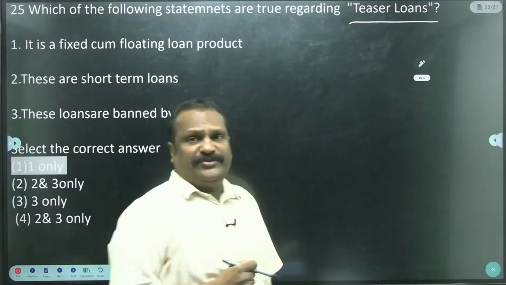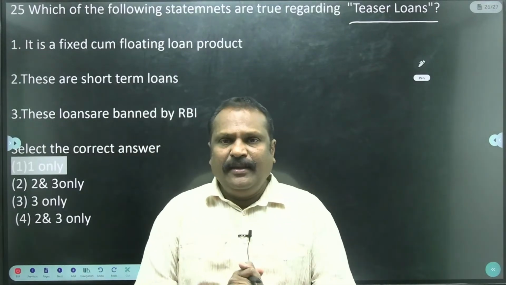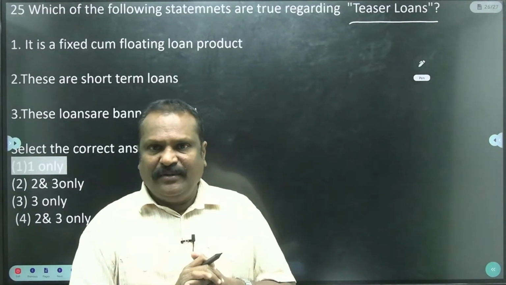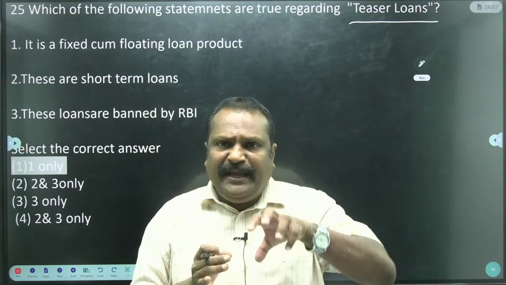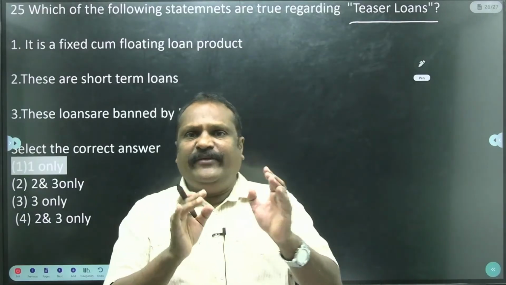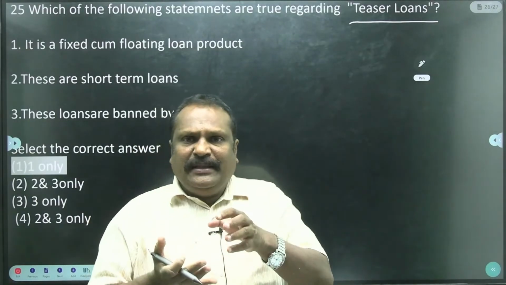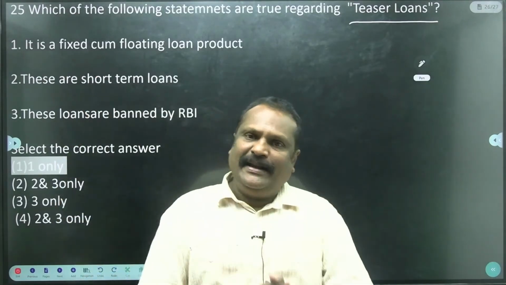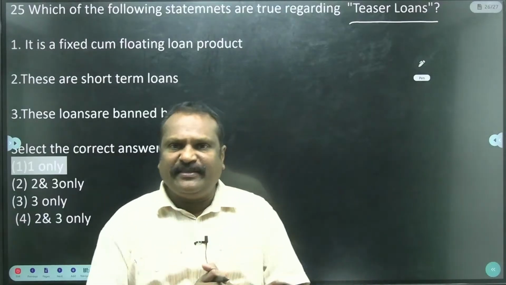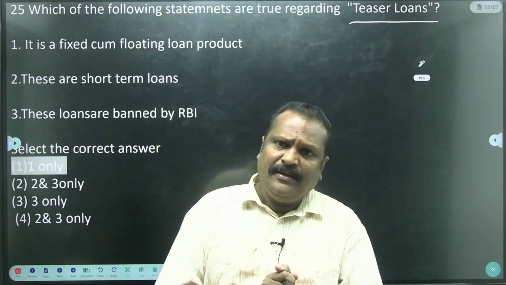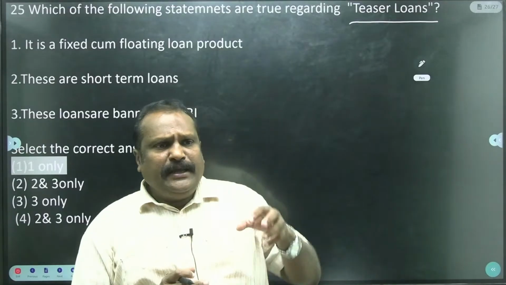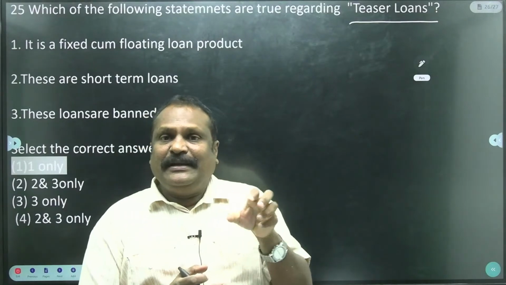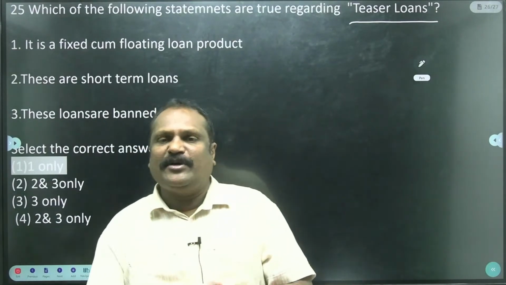What are teaser loans? Commercial banks provide teaser loans. Teaser loans mean that in the beginning a low interest rate is levied. After a few years, the interest is raised again to the market level. For example, a house loan of 30 to 40 years. To lure and attract borrowers, this teaser loan is introduced by the commercial banks.